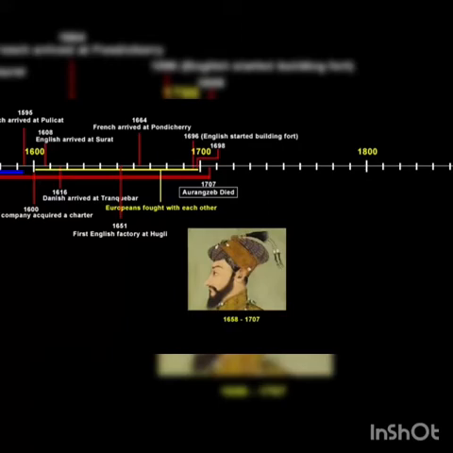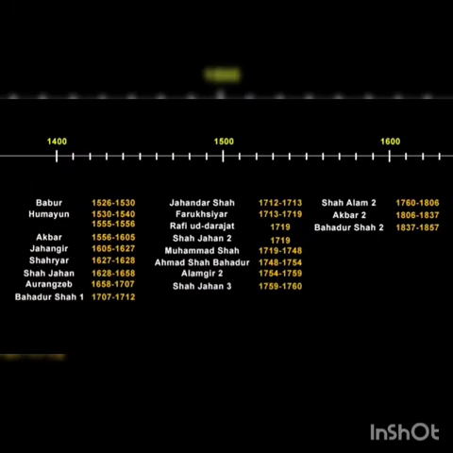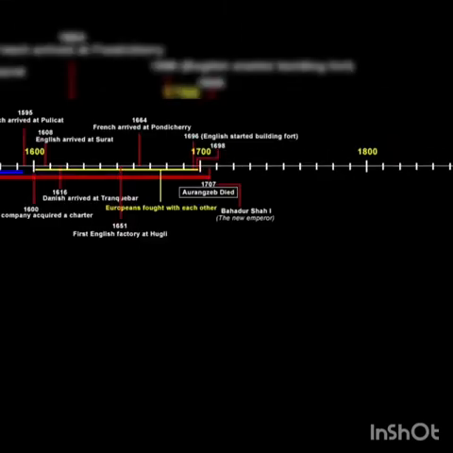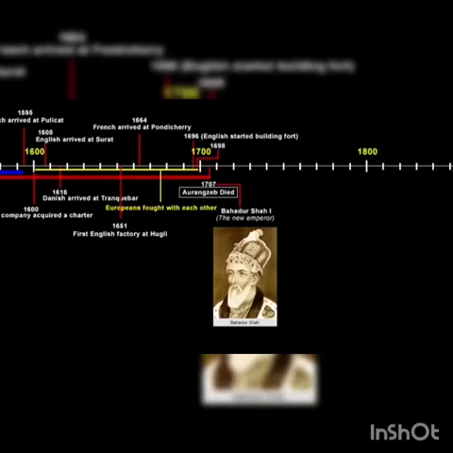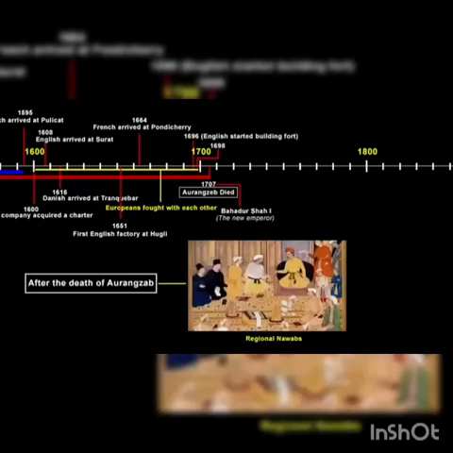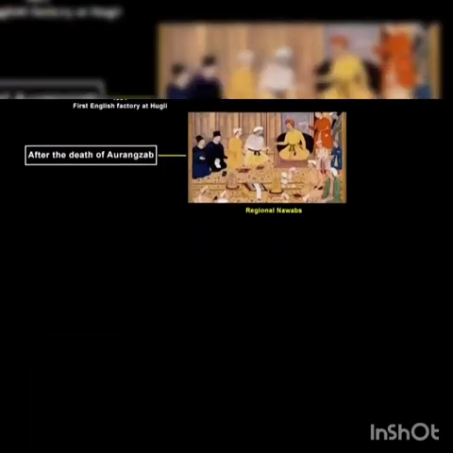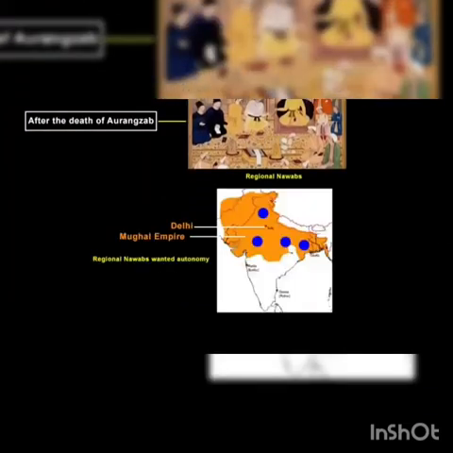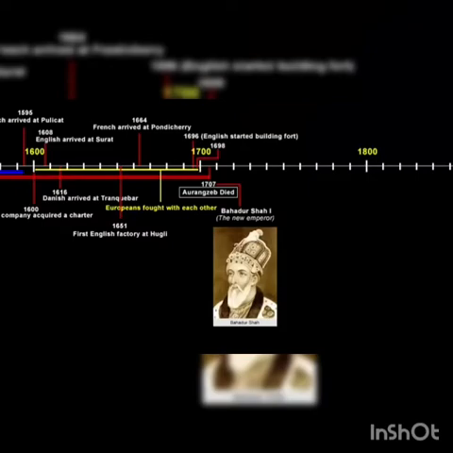This is an important milestone because from here the situation changed drastically. You remember in the beginning I said Aurangzeb was the last powerful Mughal emperor? So after his death, Bahadur Shah I was the next Mughal emperor. But he was not that powerful, and the reason we can draw such a conclusion is because after the death of Aurangzeb, all the regional Nawabs wanted to execute their power and authority in their respective regions. So this clearly tells us that Bahadur Shah I was not as influential as Aurangzeb.